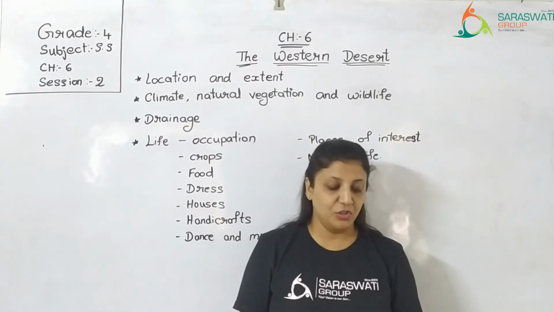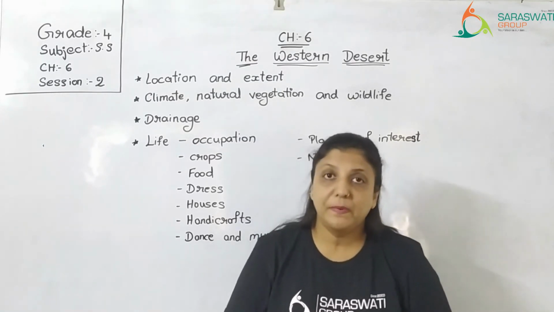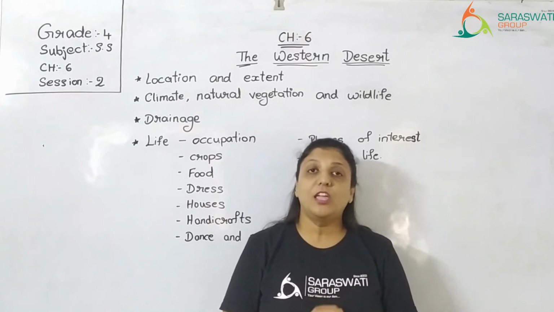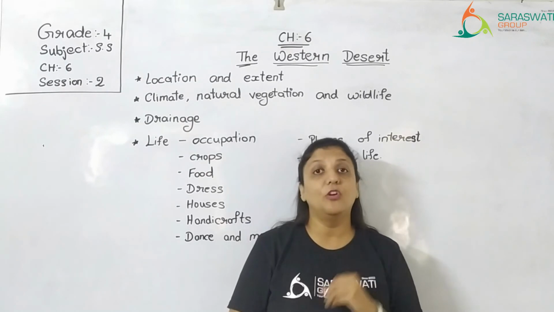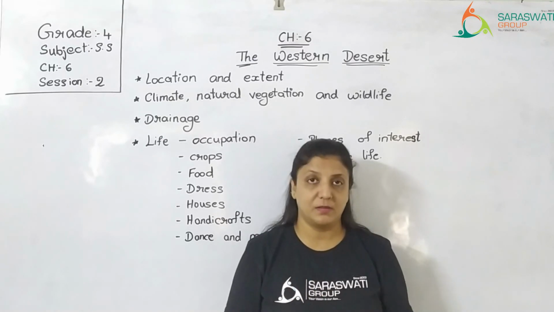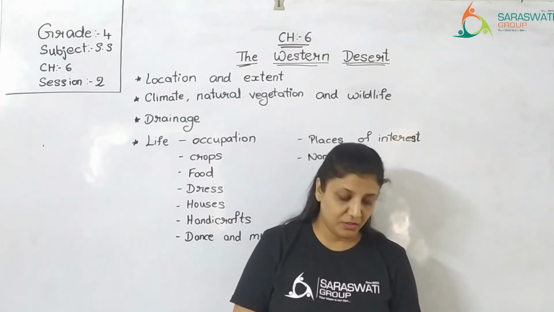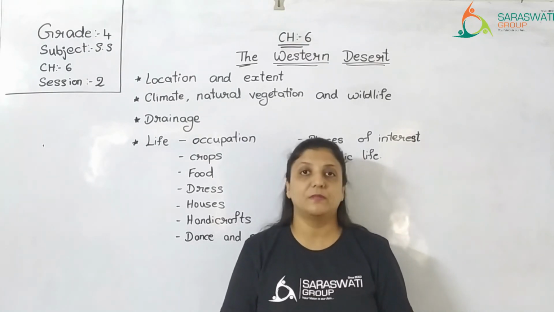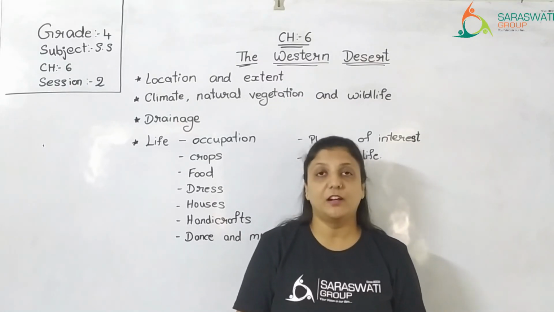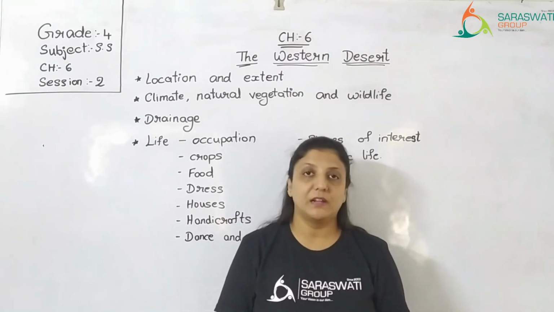Now the last topic is nomadic life in the Western Desert. Nomadic life means some people in Rajasthan are not living a settled life. They keep moving from one place to another along with their belongings. They don't have a permanent place to settle down. In some parts of the Western Desert, people are nomads. They are known as Banjaras. So, the nomads of the Western Desert are known as Banjaras.